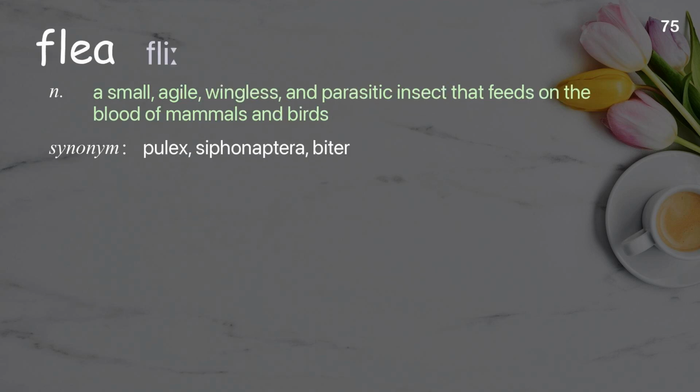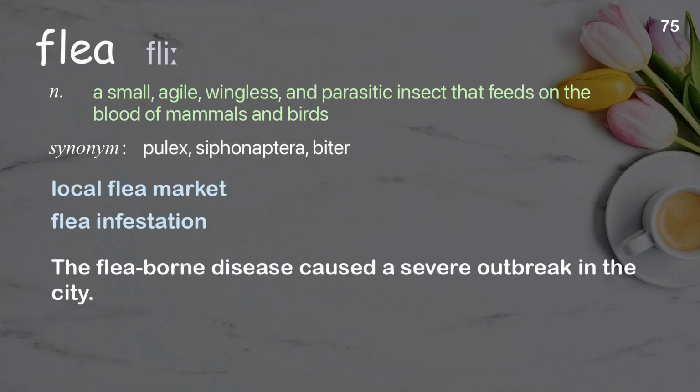Flea. A small, agile, wingless, and parasitic insect that feeds on the blood of mammals and birds. Examples: Local flea market, flea infestation. The flea-borne disease caused a severe outbreak in the city.